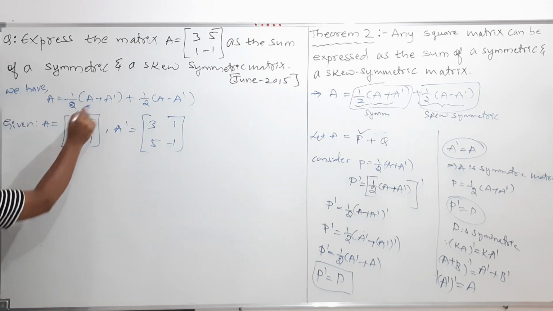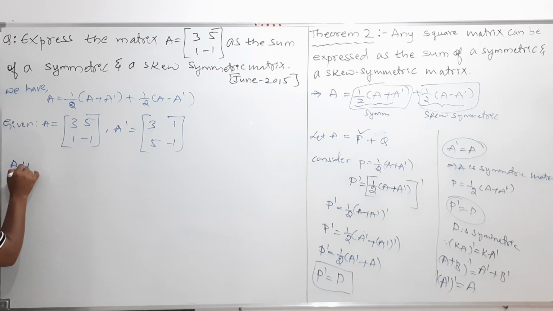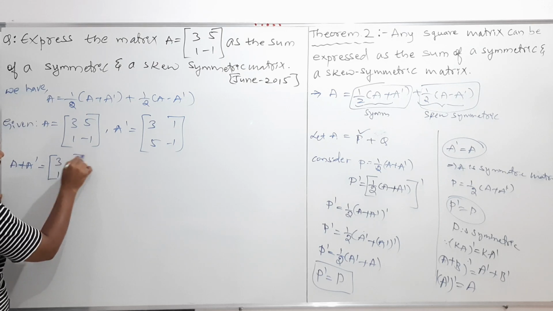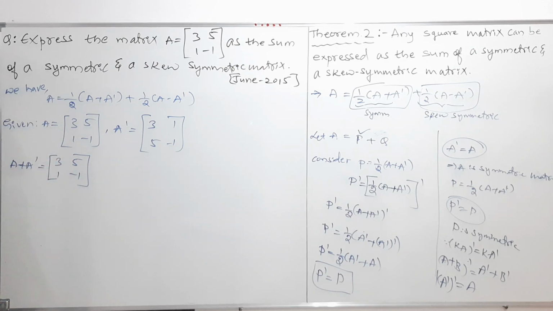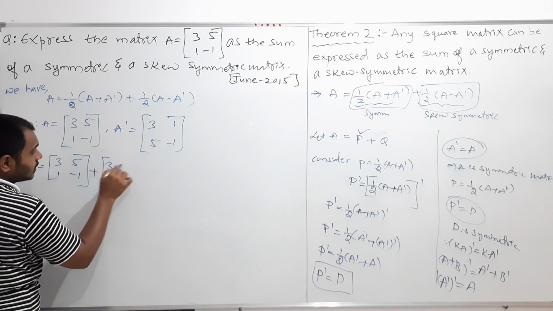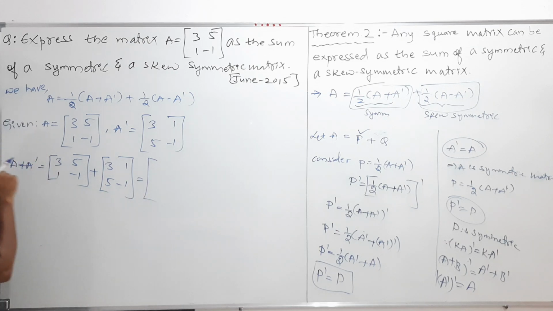Now I should find half into A plus A dash. So before multiplying by half, first I will find A plus A transpose. A plus A transpose is equal to, what is A, my dear students? 3, 5, 1, minus 1. This is the matrix A, plus A transpose. What is A transpose? 3, 1, 5, minus 1. So how to add here?